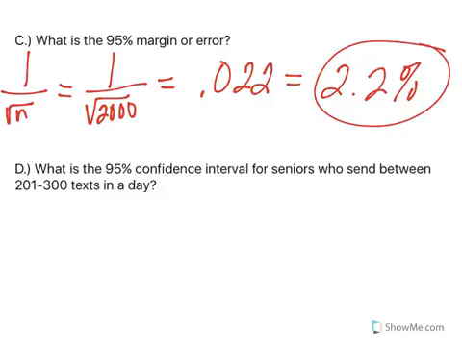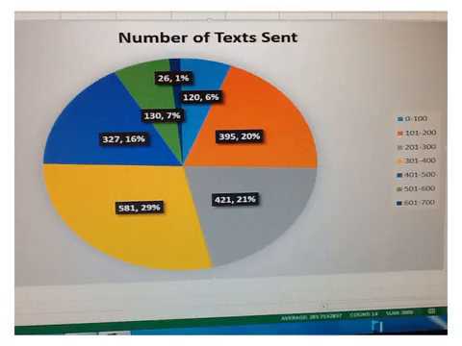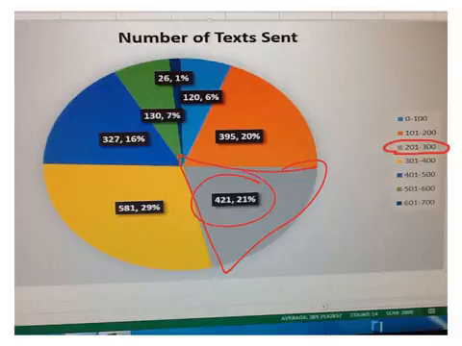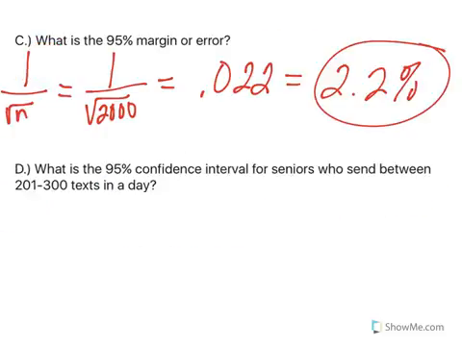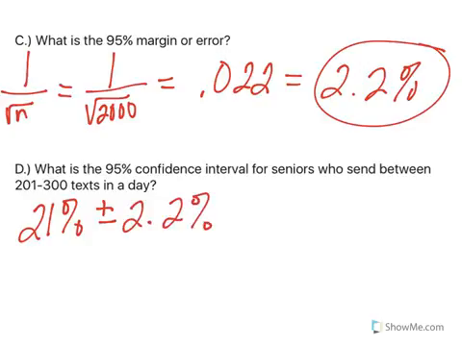Now in part D, we want to create a 95% confidence interval for seniors who send between 201 and 300 texts in a day. Let's go back to our pie graph. So we want between 201 and 300. We want the gray box. Well, the gray box is right here. So our point estimate is 21%. So when I go back to my confidence interval, we're talking about 21% plus or minus 2.2%.